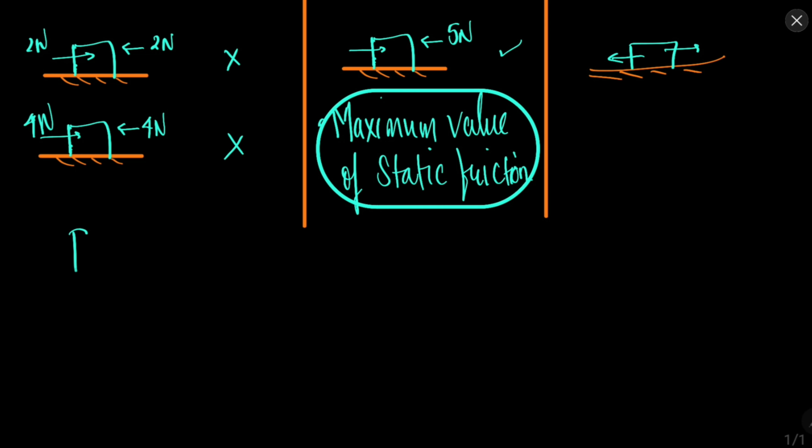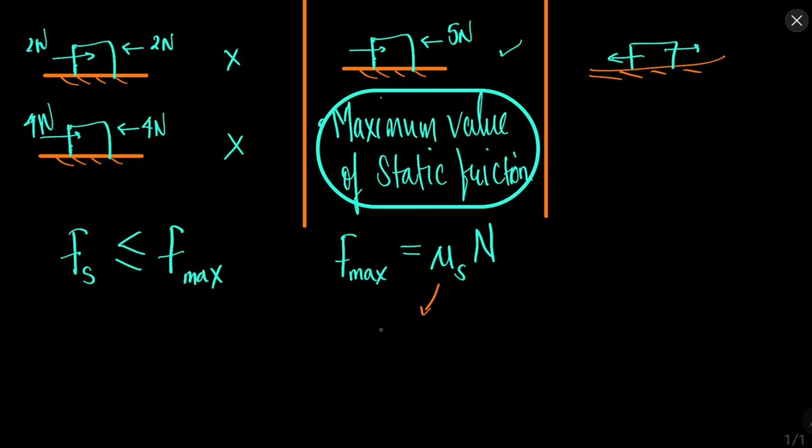Now there is a formula for finding all these values. So the formula for finding the static friction or the limiting friction, I can write like this. Okay, F max, and F max is the maximum friction, that is the limiting friction, which is equal to mu s n. So what is this? So this is the coefficient of static friction, and n is the reaction or normal force.